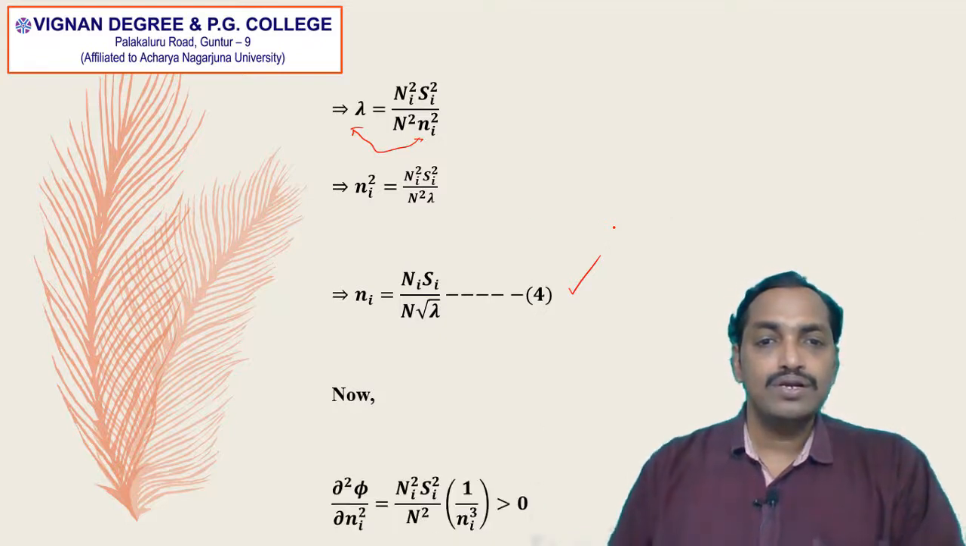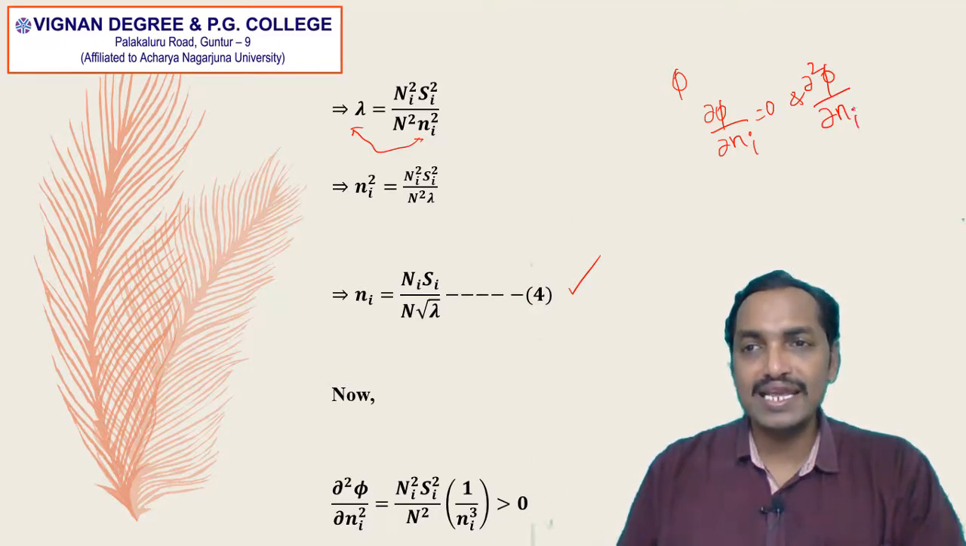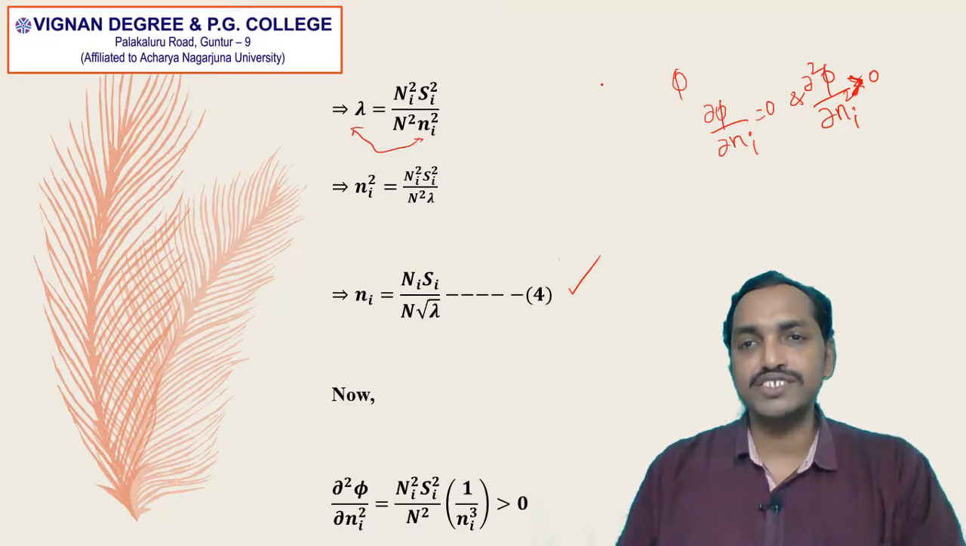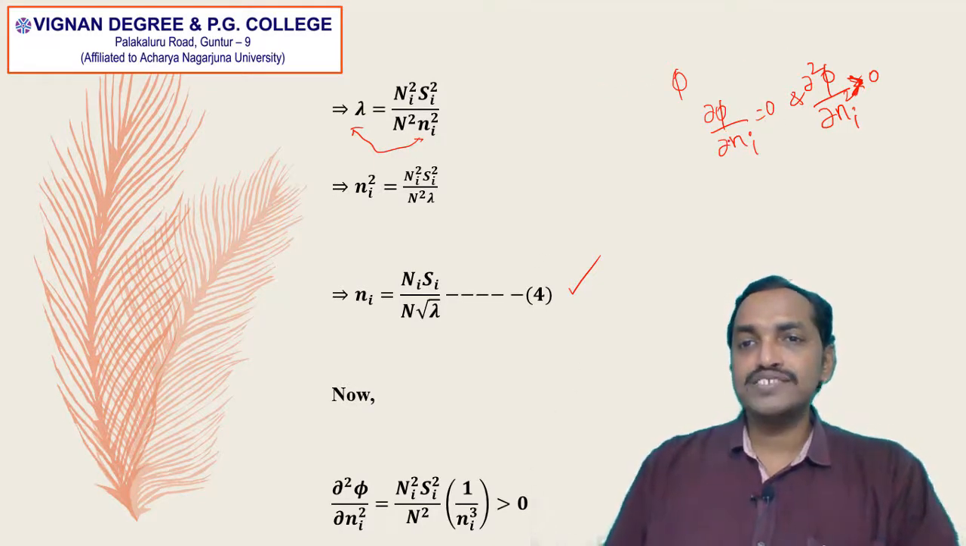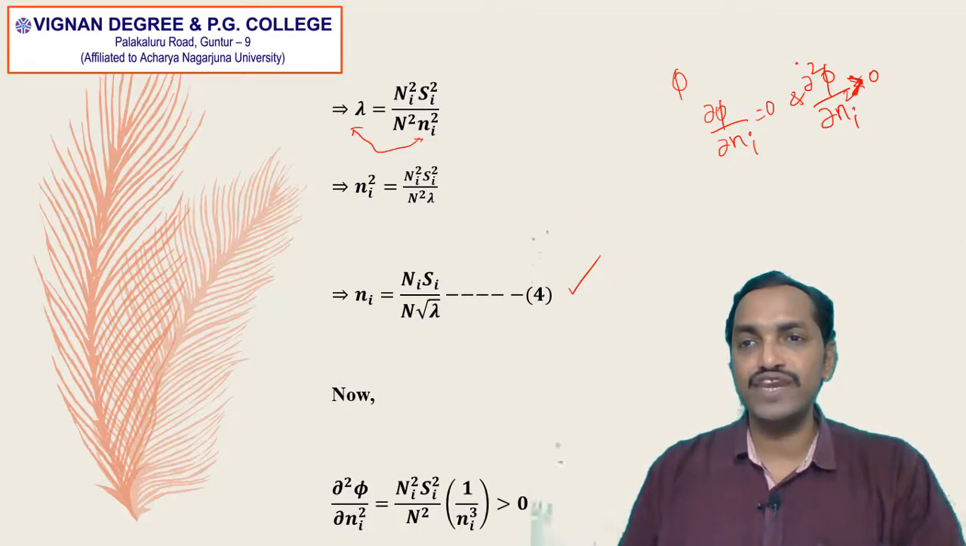Now also consider dou square phi by dou ni square, because according to the principle of maxima and minima, to minimize a function called phi, the necessary and sufficient conditions are dou phi by dou ni is equal to 0 and dou square phi by dou ni square should be greater than 0. Sorry, I said less than 0; it should be greater than 0. So we need to verify this also.